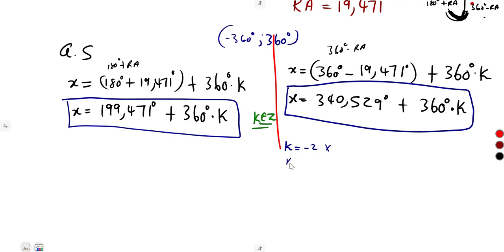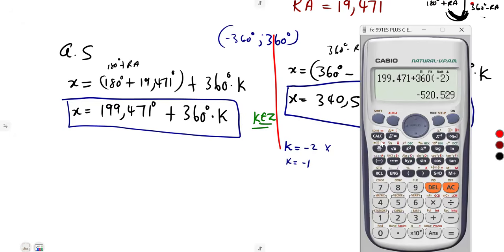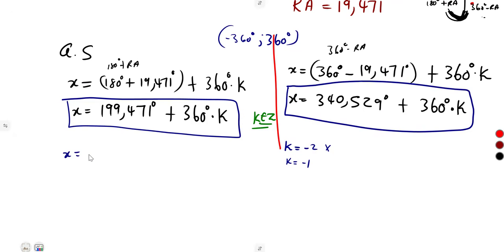Let us move on to minus 1. When k is minus 1, we put minus 1 here in place of k. That is minus 160.529. It is within this interval, this number. So it is part of our x. So x can be equal to minus 160.529.